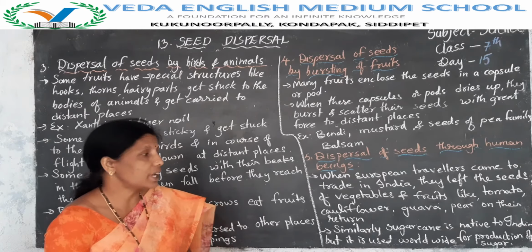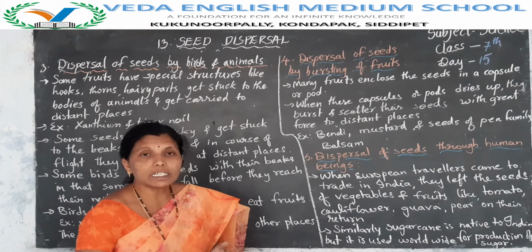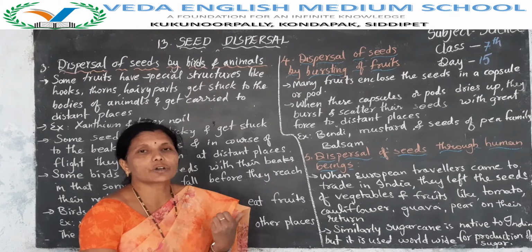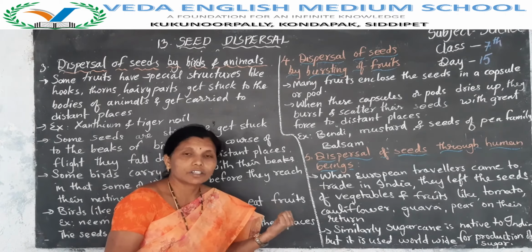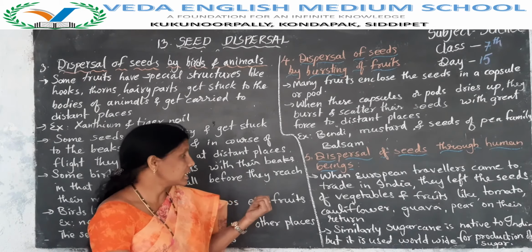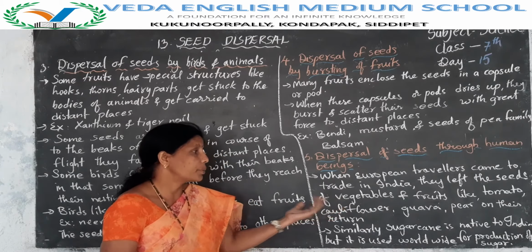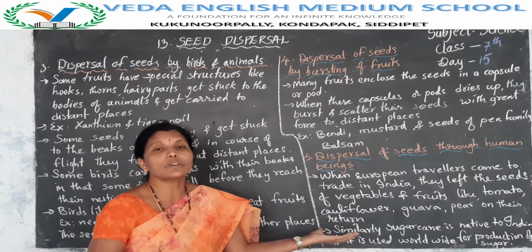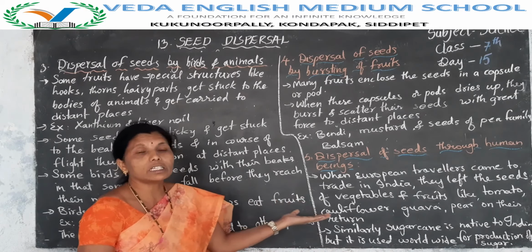No. So when European travelers came to India to do business, they left the seeds of fruits and vegetables on the ground. What are those? Tomato, cauliflower, guava, pear. They left the seeds of these fruits and vegetables on the ground on their return.